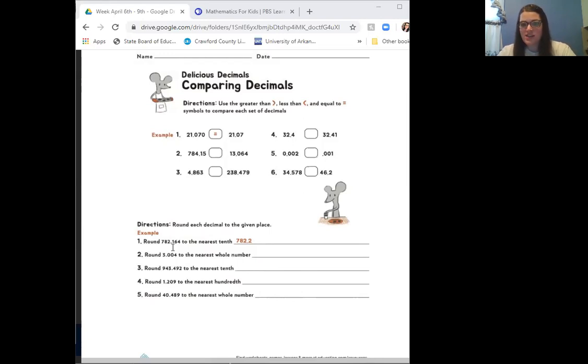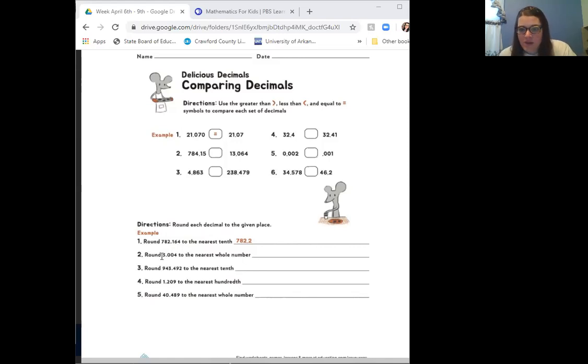782.164 rounded to the nearest tenth. In the tenth place, we had a 1. We looked at the number next to it. The number next to it is a 6, so that's 5 or above. So it's going to round our 1 up to a 2. So our answer is just going to be 782.2.